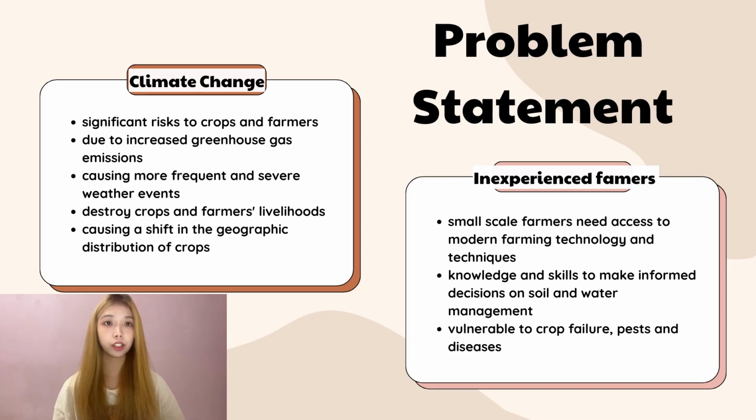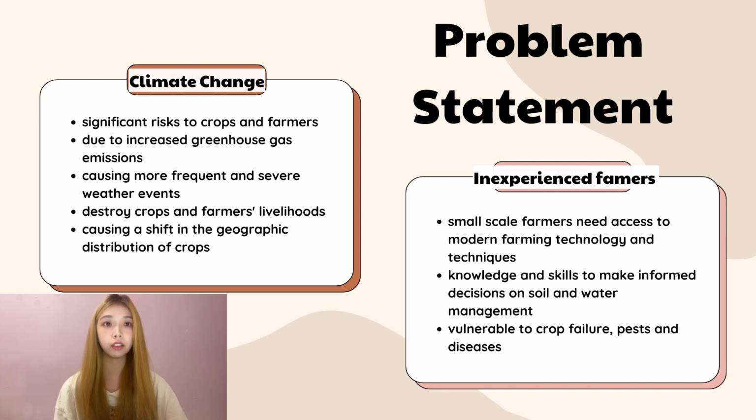Next, I would like to present the problem statement for this agriculture monitoring system. The first problem statement is climate change. Climate change is one of the most significant environmental challenges facing the agriculture sector today. The Earth's climate is changing due to increased greenhouse gas emissions caused by human activity. This climate change is causing more frequent and severe weather events, including drought, floods, heat waves, and extreme temperatures, which pose significant risks to crops and farmers' livelihoods.